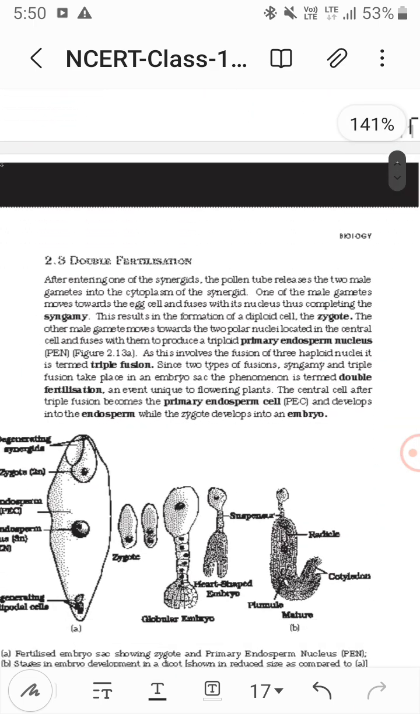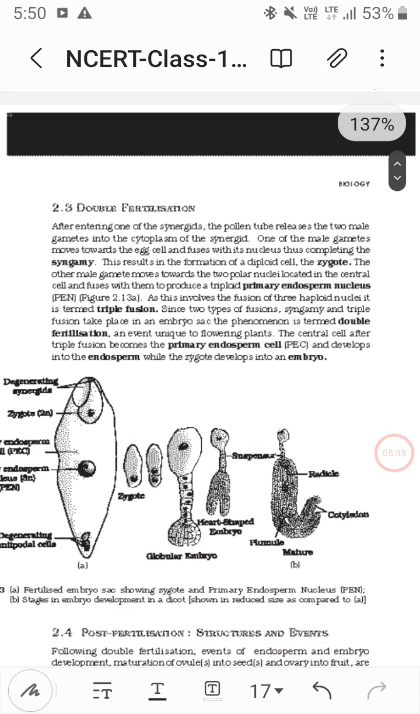Now double fertilization, right? So what about double fertilization? It has syngamy and triple fusion. What is syngamy? It is the fusion of one male gamete with the egg cell, forming the zygote. And what is triple fusion? The two polar nuclei in the central cell, that is the secondary nucleus, fuse with another male gamete. It results in the formation of a triploid primary endosperm nucleus, PEN, that is 3N in ploidy.